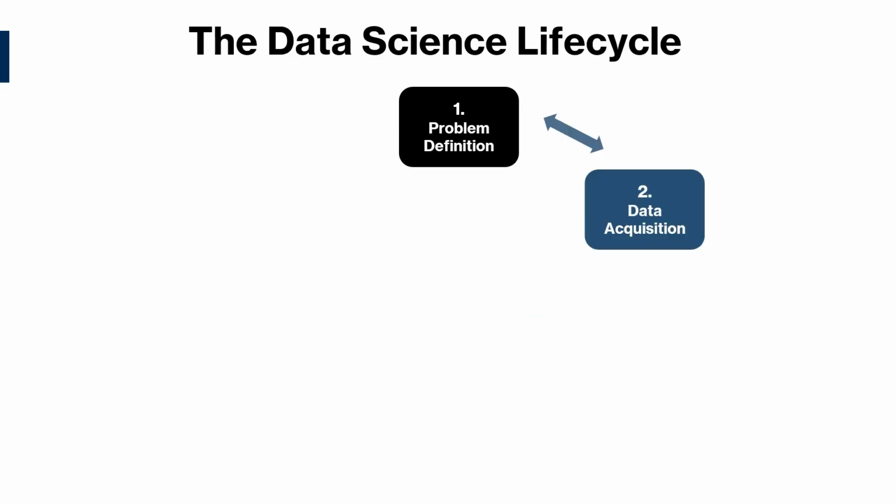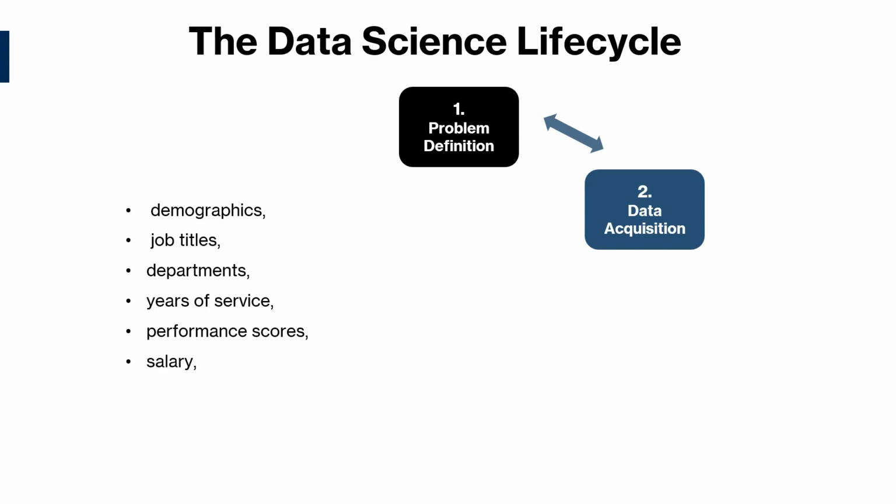Data acquisition. In data acquisition, the data scientists collect the data that they need to solve the problem. So for our example, this may include things like employee details, like demographics, job titles, department, years of service, performance scores, salary, engagement survey responses, and maybe exit interview data.